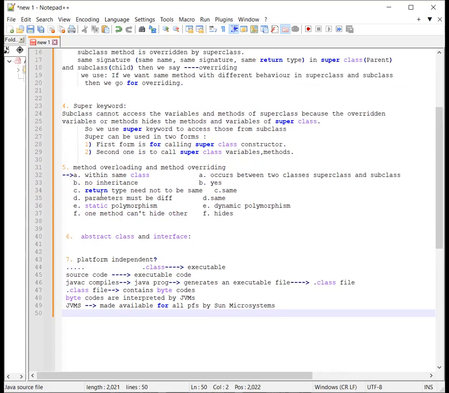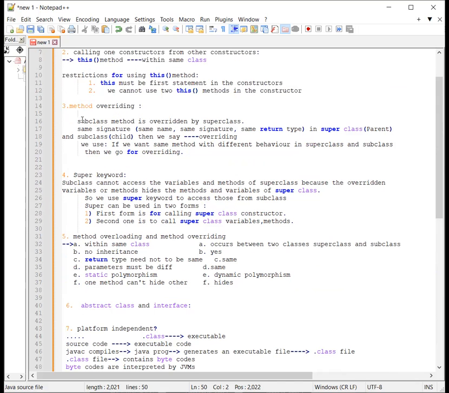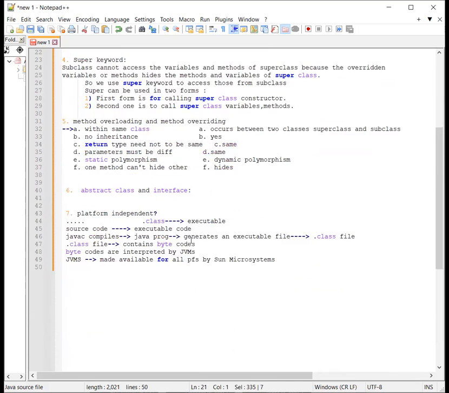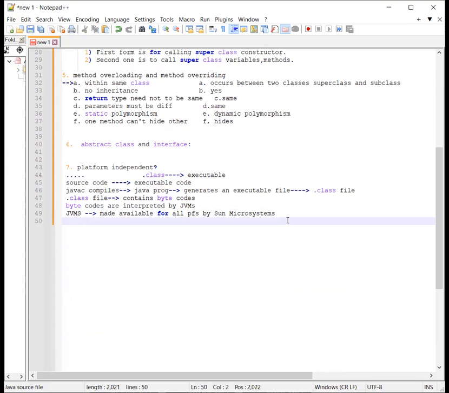So here we have discussed method overloading versus method overriding, and here we will discuss only method overloading.